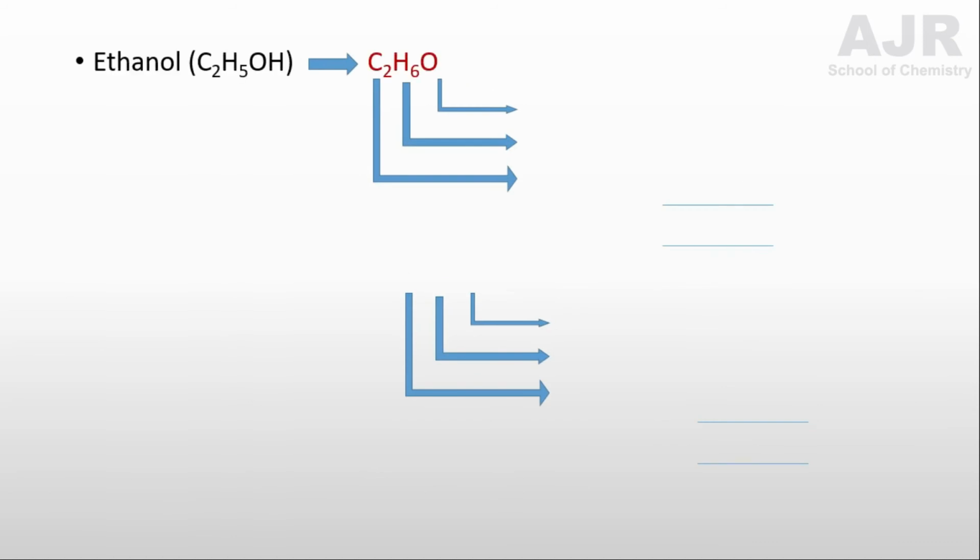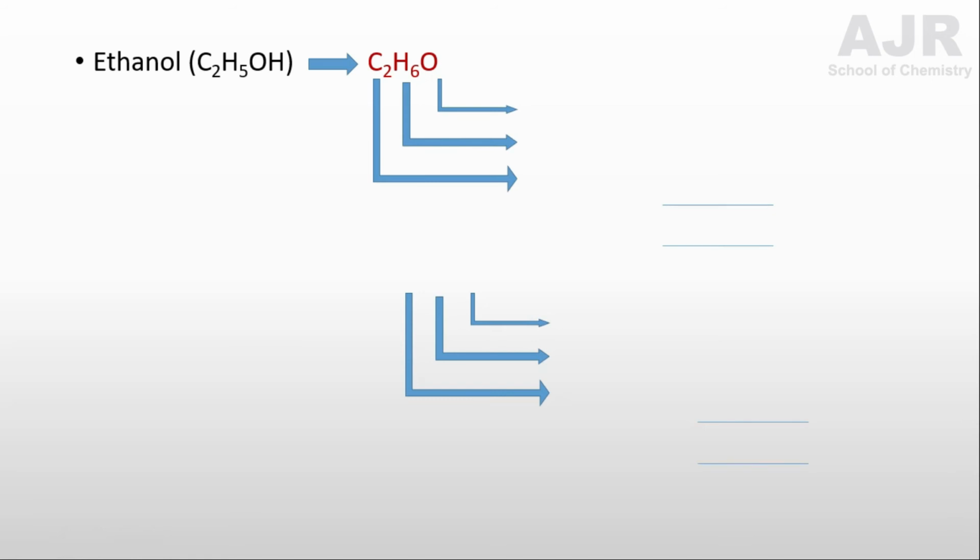First, you are going to learn how to calculate the relative molecular mass for ethanol. Ethanol has the molecular formula C2H5OH. So in short, I can write here C2H6O. How many oxygen atoms are there?